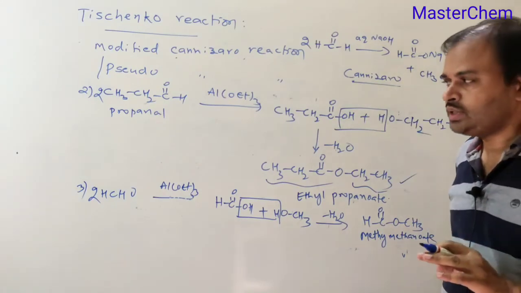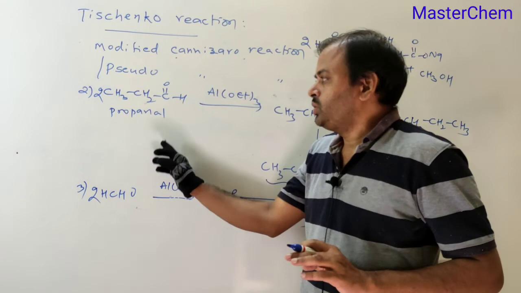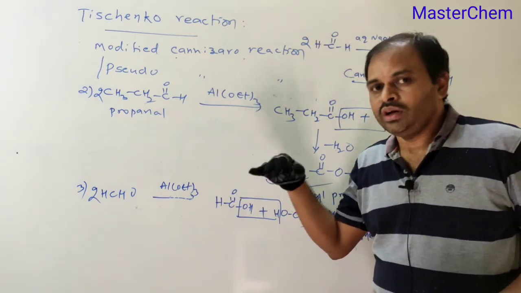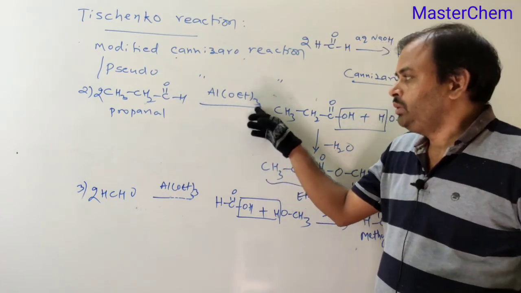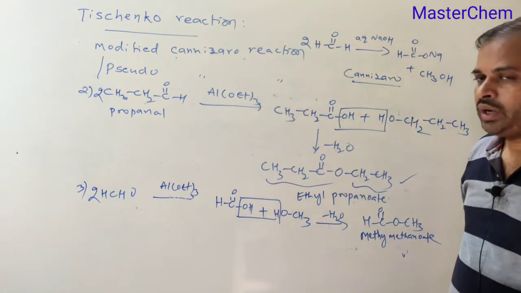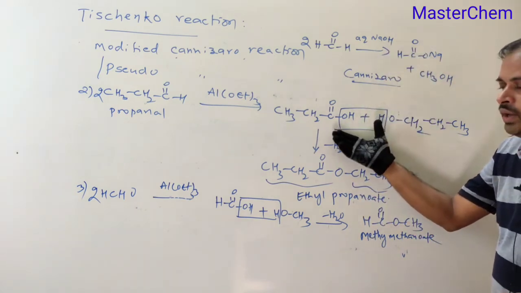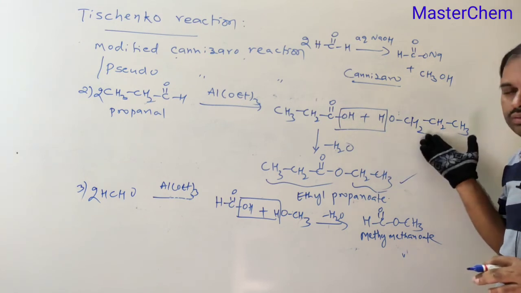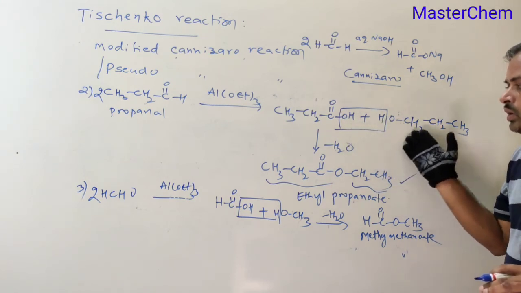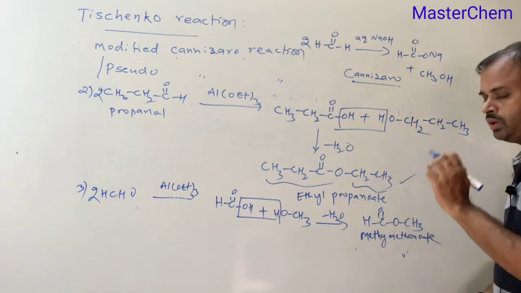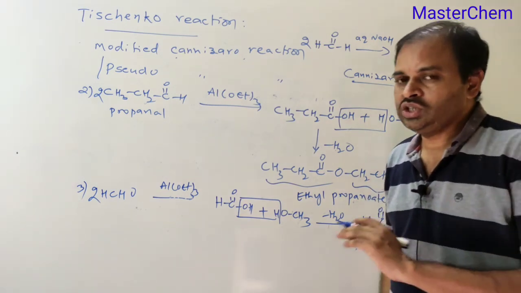In the Tischenko reaction, all aldehydes, with or without alpha hydrogen atoms, in presence of aluminum triethoxide undergo self-oxidation and reduction in a similar way, and once these two products are formed, dehydration takes place and gives the corresponding ester. This is the Tischenko reaction.